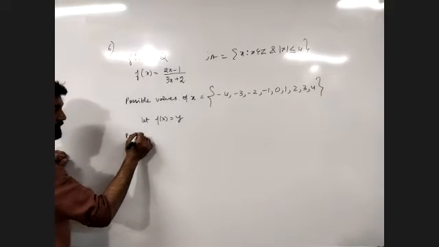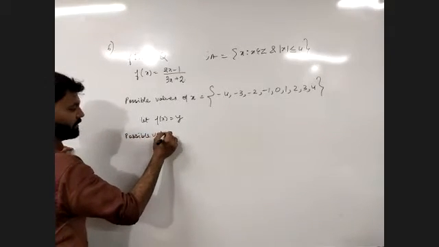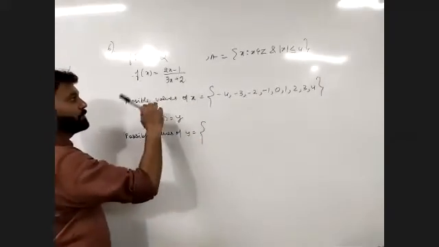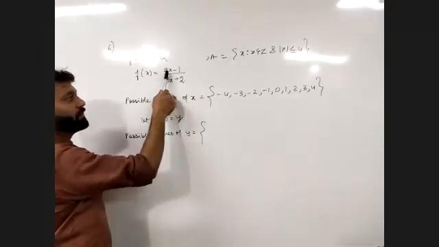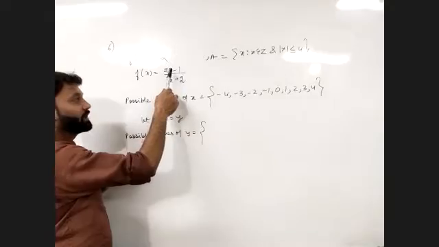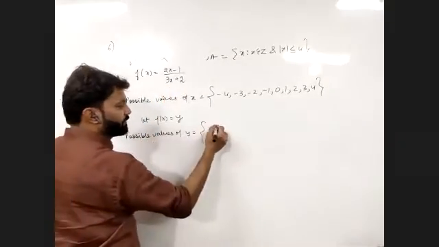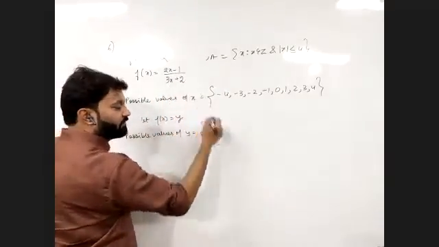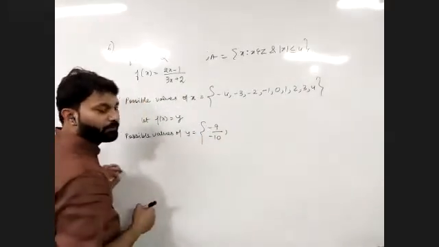Let's do it directly. Possible values of y will be minus 4. If we put it here, this will be minus 9 upon minus 12 plus 2, that will be minus 10.